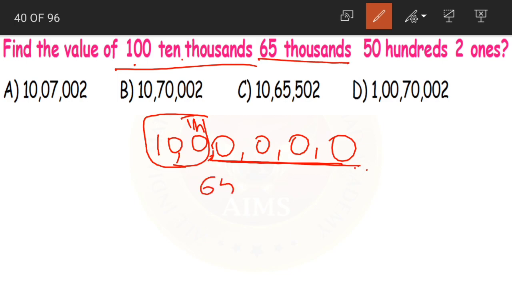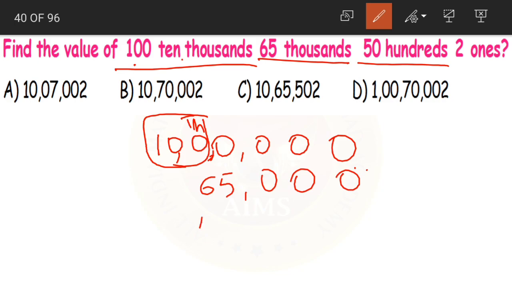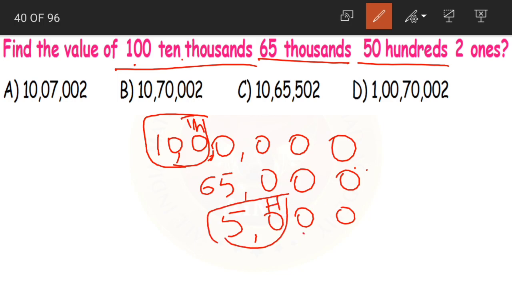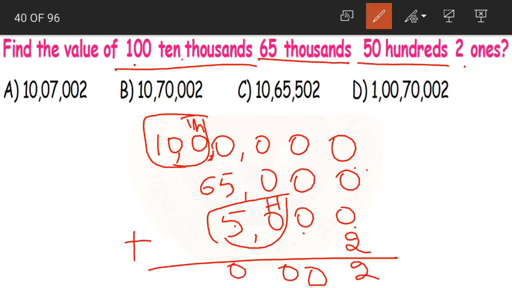Then 65 thousands. Sorry, why did I place commas here? Yes. So 65,000, and then we have 50 hundreds. Again, see, this is the hundreds place. So we are writing 50 here into 100, and 2 ones. Now we should add all of these. 2, 0, 0, 5 plus 5, 10, 1 carried, 1 plus 6, 7, 0, 1. What is our final answer? 10,70,002. Option B.